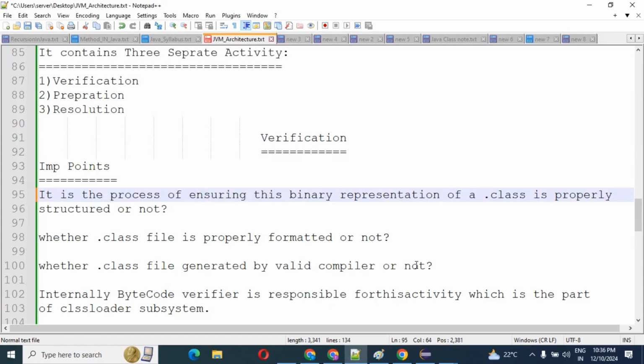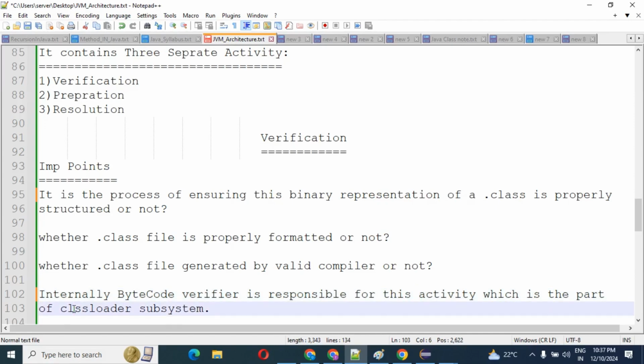Internally, the bytecode verifier is responsible for this activity, which is a part of the class loader subsystem only.